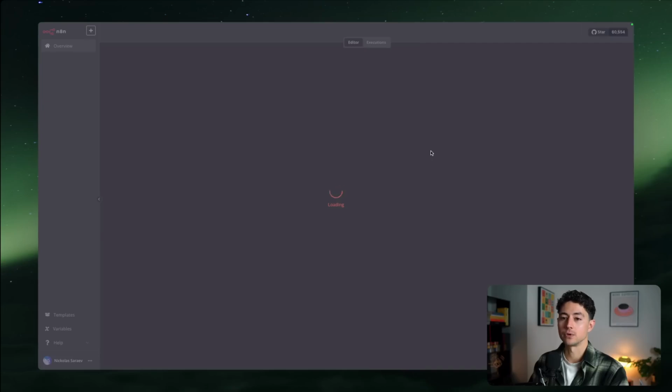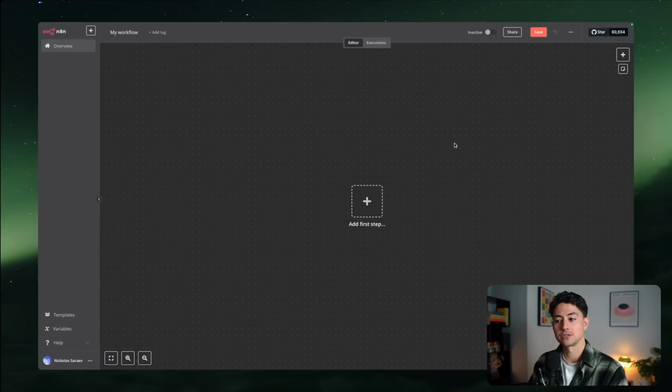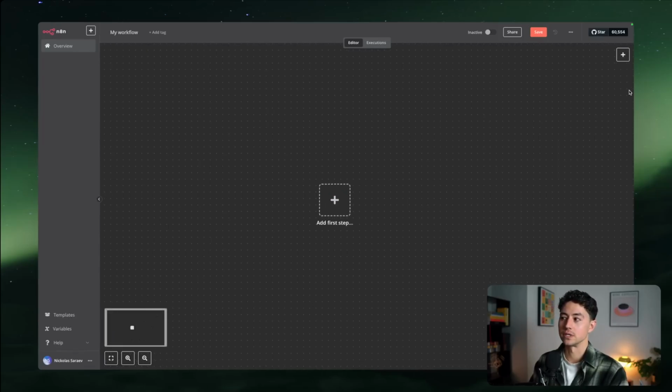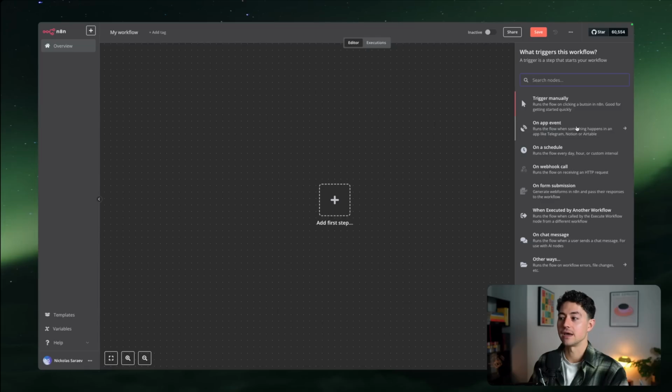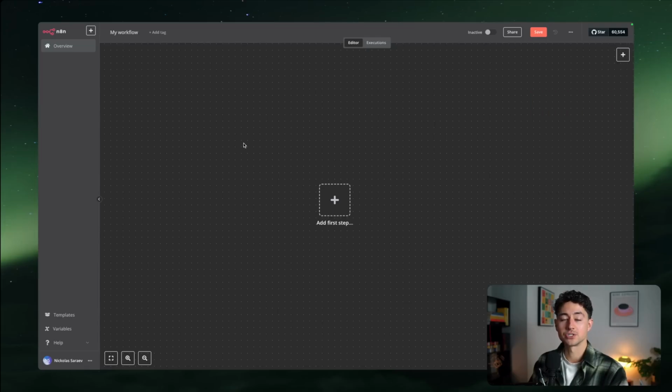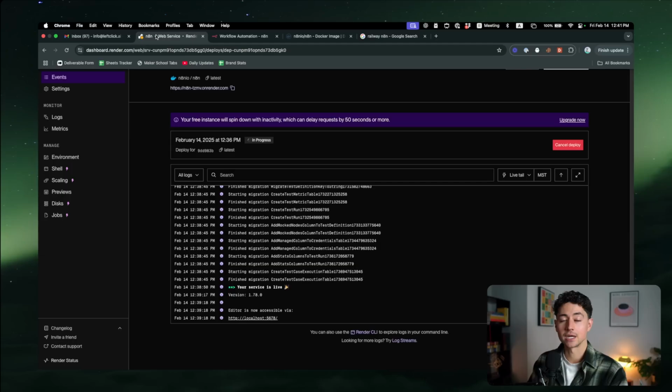We could start any workflow we want from scratch. This is running entirely in our own server. You'll see that because it's a free server, it's going to be a little bit slower than usual. But all hotkeys, everything that you could possibly want works. And because you're using a Docker image, it's going to be up to date. So this is by far the simplest and easiest way to get up and running with this.